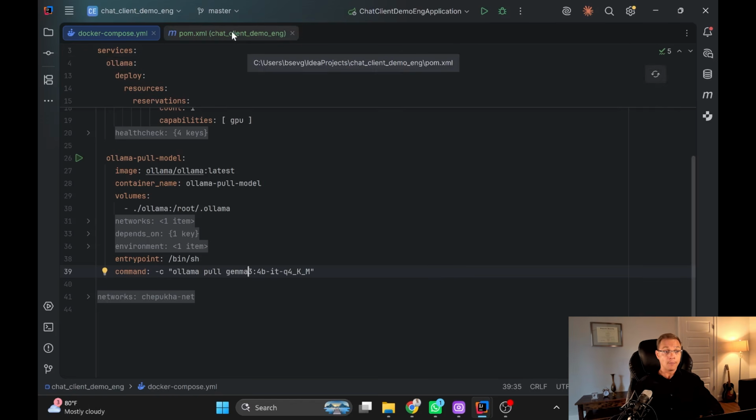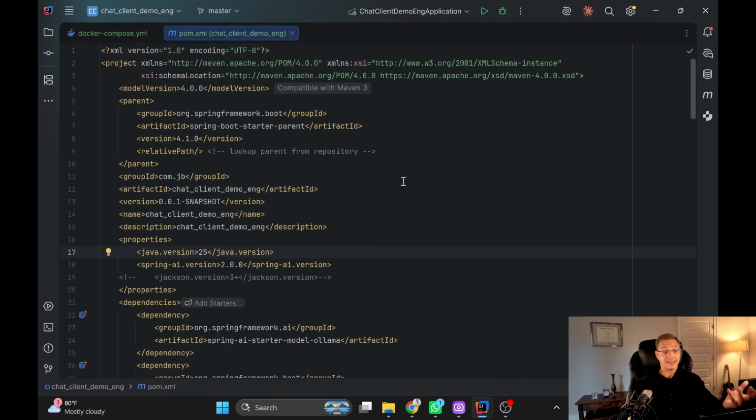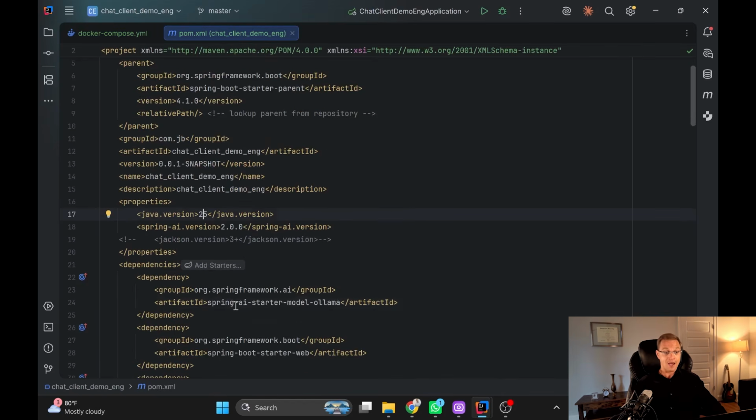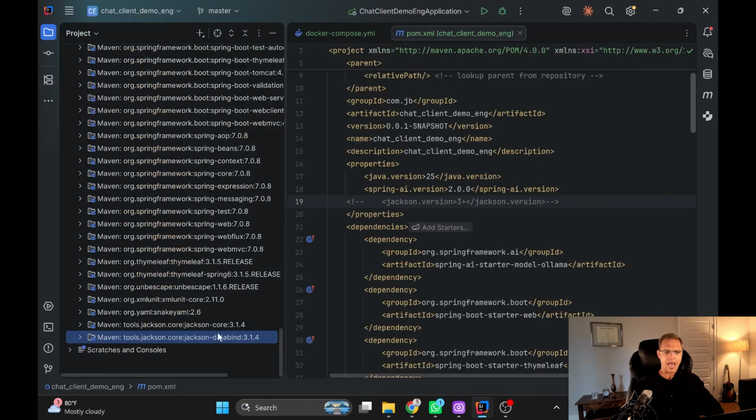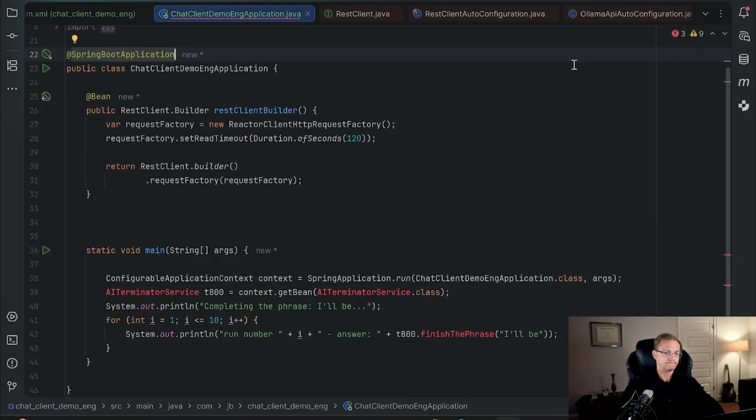And here's my POM. The only AI-related dependency I have here is the Ollama starter, but it has a new baseline, Spring AI 2, which requires at least Spring Boot 4 and Java 25, and it may apply other libraries as well. For example, Jackson, which I'm not using here, it's only in my transitive dependencies, but it still needs to be version 3 or higher. Now let's see the main configuration.